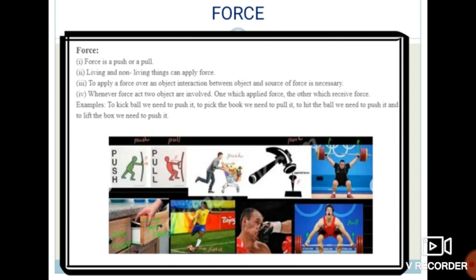That is nothing but a force. Again, I repeat the definition of force, students. Anything that changes the position of an object and causes motion is called a force. I hope you all get this term.